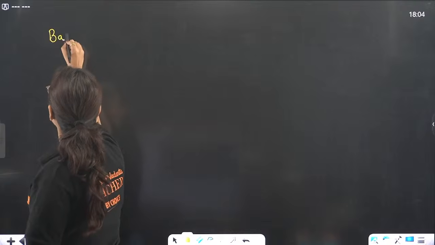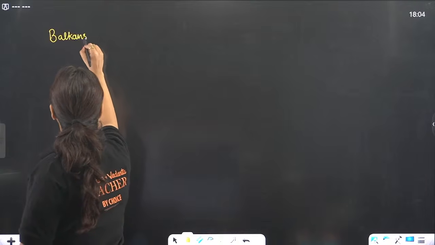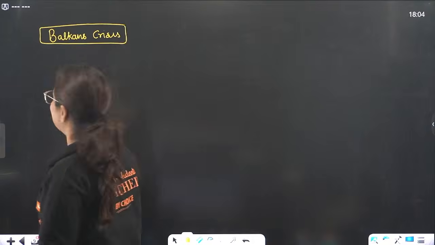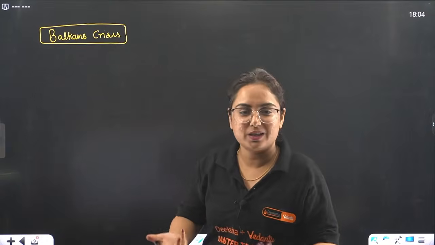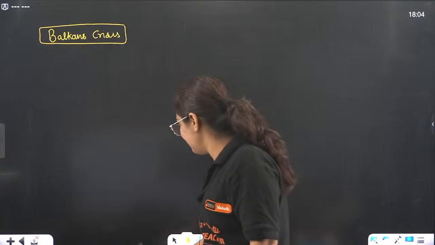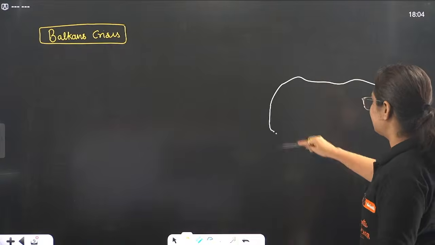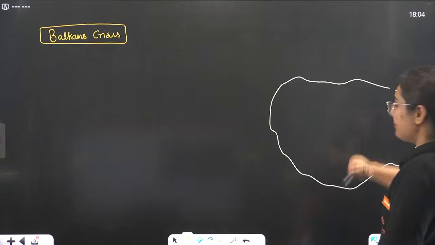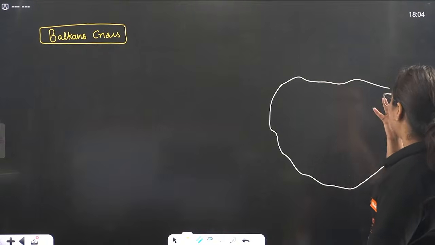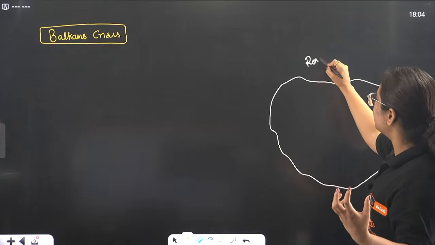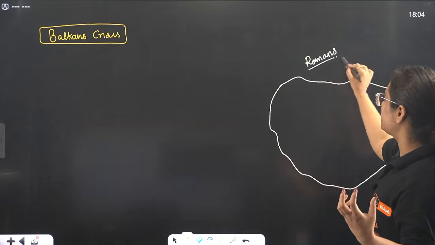We will start with the topic that is the Balkans crisis. To understand the crisis, first we have to understand what this Balkan is. That is an important thing. Consider again, this is the rough map of Europe. For a long period of time, Romans were ruling this entire region of Europe.